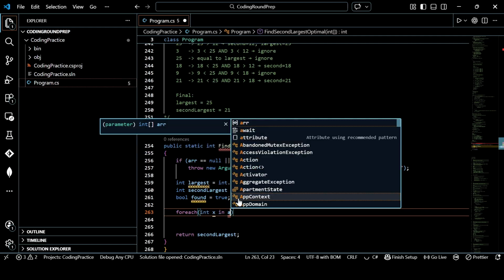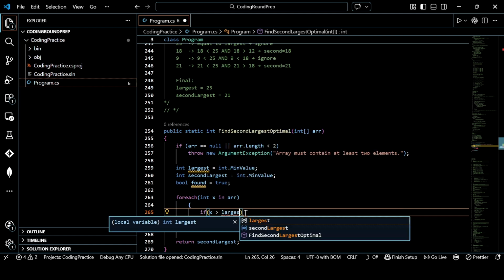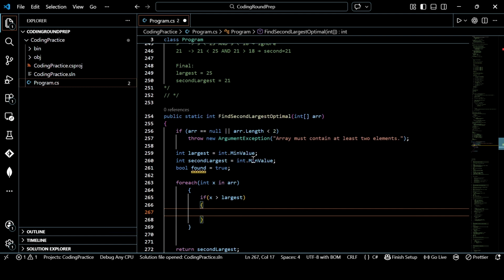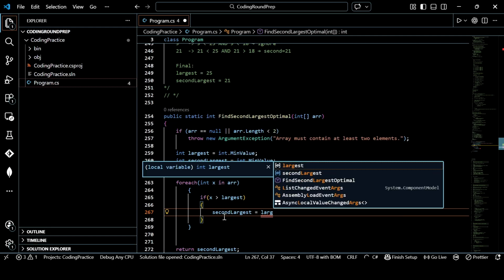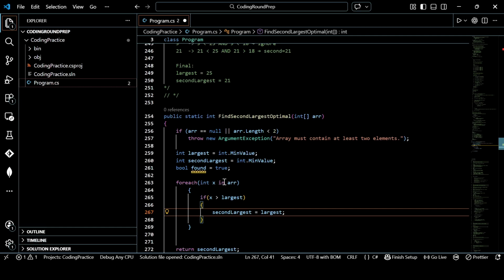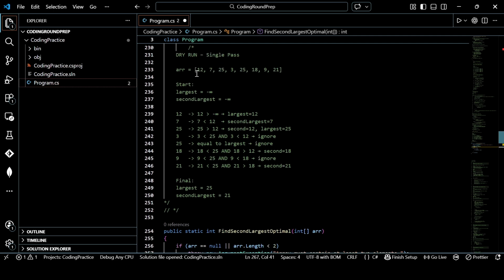So given the array, we'll apply a loop and we'll check if this element, which is currently the first element, is greater than largest. Since we have considered the minimum value possible, it will be true. So we will update the second largest with the current largest element, where both of them are the same. But if we traverse through the array and it reaches here, then you'll start seeing the difference, right? At that time, 12 will be smaller than 25 and 7 will be smaller than 12. So that's where largest will be occupied by 25 and the second largest will be occupied by 12.